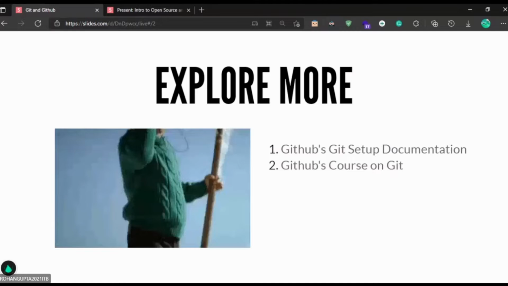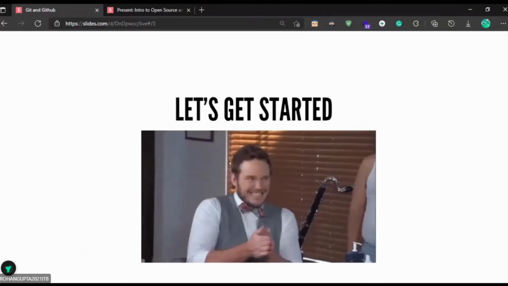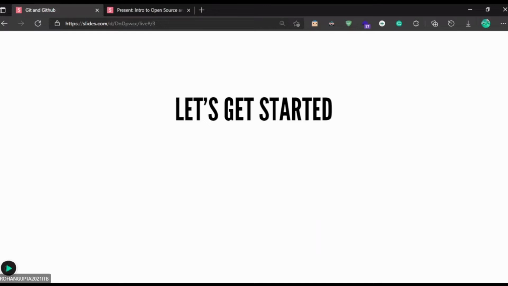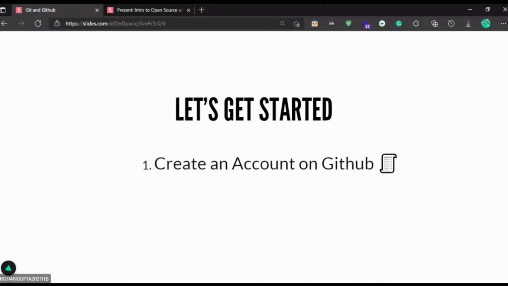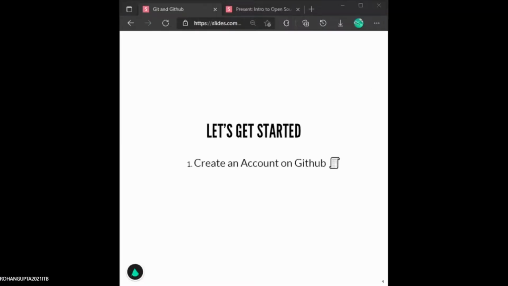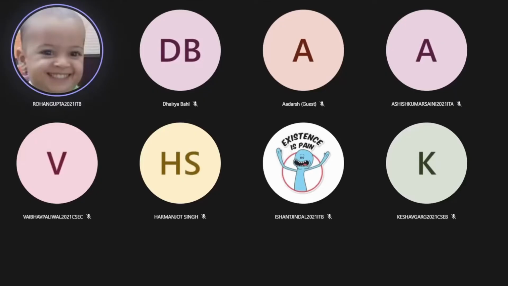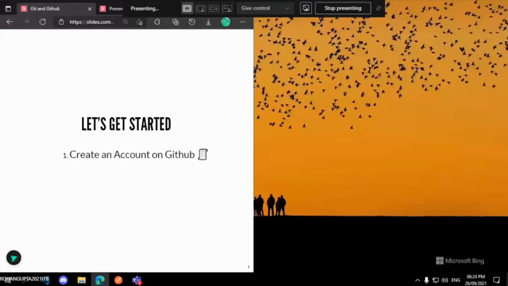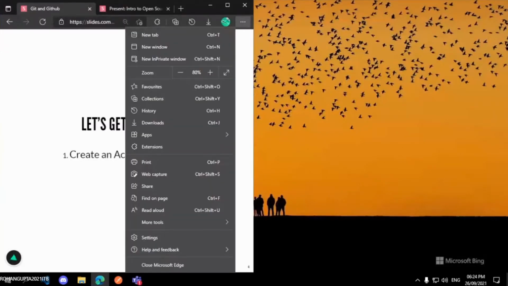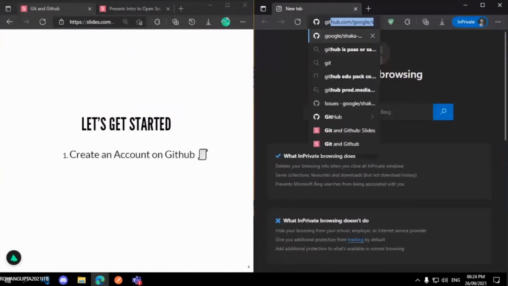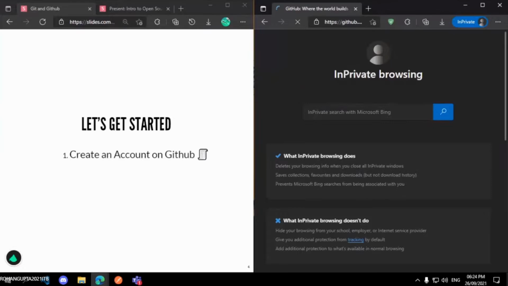Okay, so let's get started. First of all, I hope you have already created an account on GitHub. If not, let's create one. Just give me a minute. Let me open that tab. I'm sharing my screen. Okay, now my screen will be visible to you. You can simply create the GitHub account by visiting github.com.